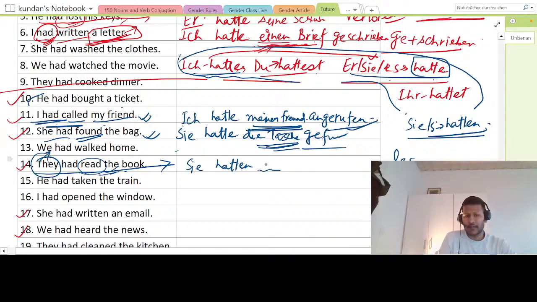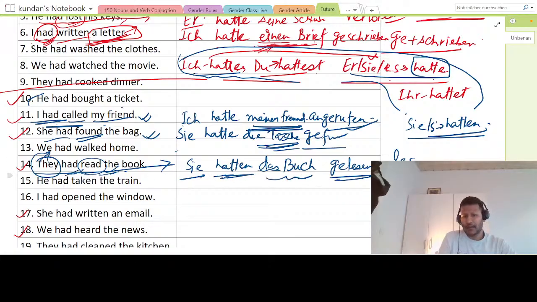So I will say sie hatten das Buch gelesen. So always this will come in the last position. First the subject will come, and then the conjugation of haben, hatten, and then the object, and then the perfect form for lesen. So sie hatten das Buch gelesen. So they had read the book. Okay, so now the last one, and then we will move to future.